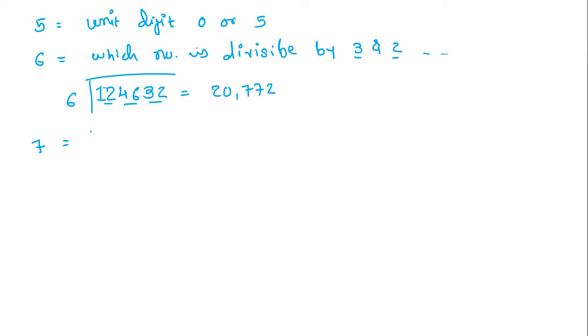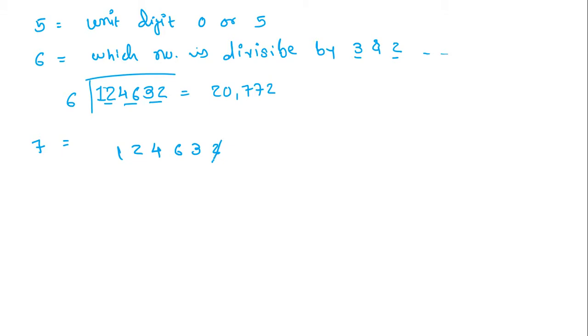Okay, let me show you, for example, why I'm saying this. For example, the same number, 1, 2, 4, 6, 3, 2. Here you have to cancel out the unit digit, and 5 times that number you have to add.